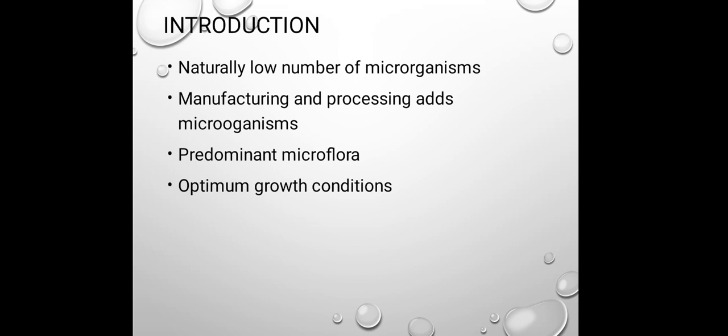For example, if there is an acidophilic food material, there is the growth of acidophilic bacteria. If some food material is stored at a lower temperature, then the saccharophilic microorganisms grow. Likewise, the food sample provides optimum growth conditions, and as these are favorable for the growth of the microorganisms, there is the growth of that specific type of microorganism within that food sample.